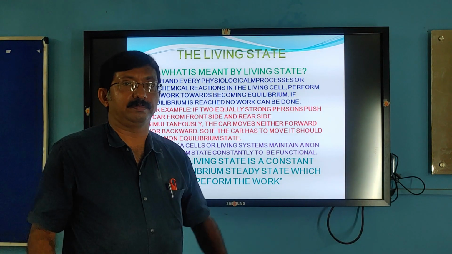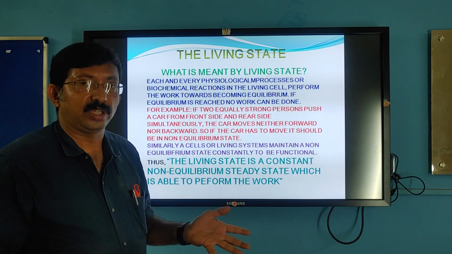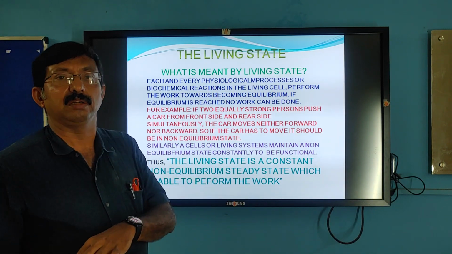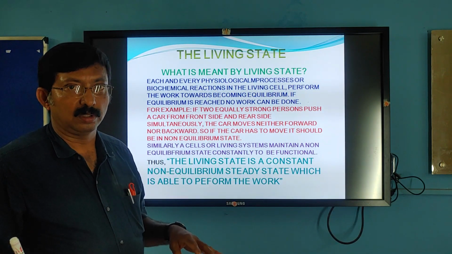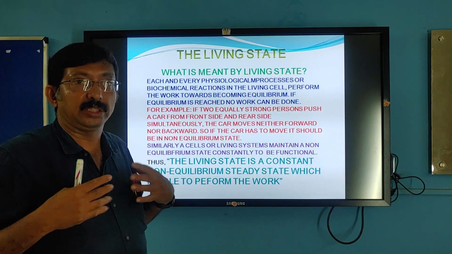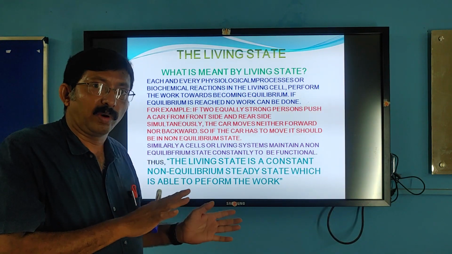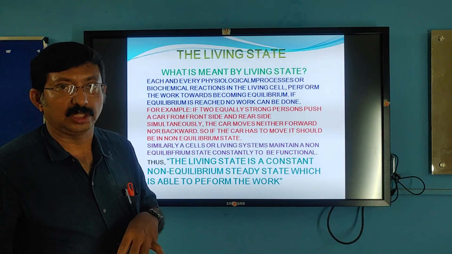So we are living. What is that living state? There is a difference between dead and living, or non-living and living. How do we consider it as a living state? Our body temperature is maintained constantly. All molecules are converted from one form to another form constantly.